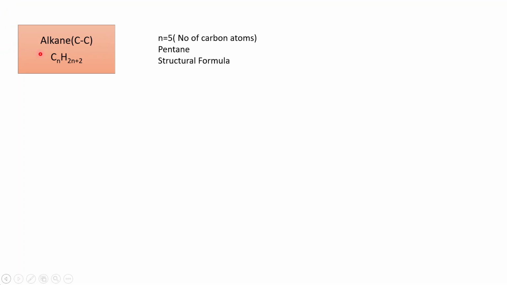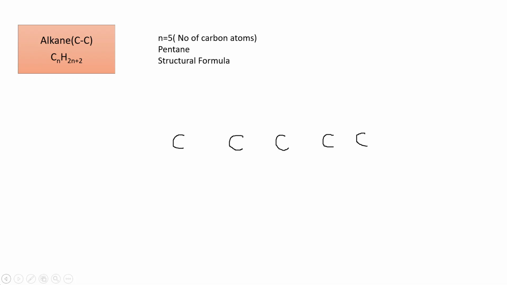Let us understand the next alkane when n is equal to 5. When 5 carbon atoms are present in the alkane, the prefix is PENT. It will end with ANE since it belongs to the family of alkanes. Therefore, the alkane having 5 carbon atoms is called pentane. Let us understand how to write the structural formula of pentane.